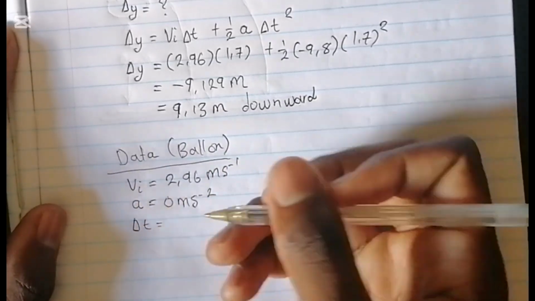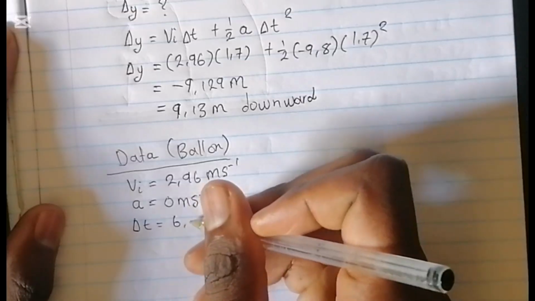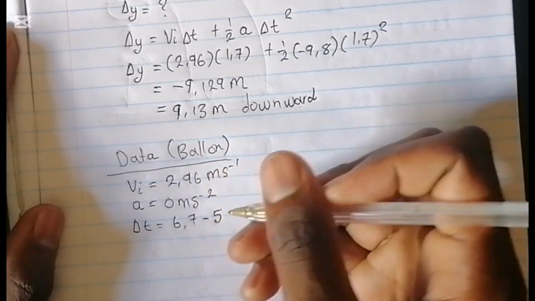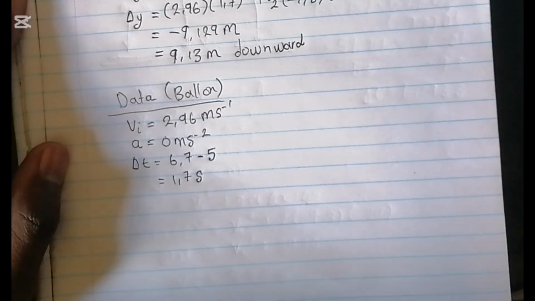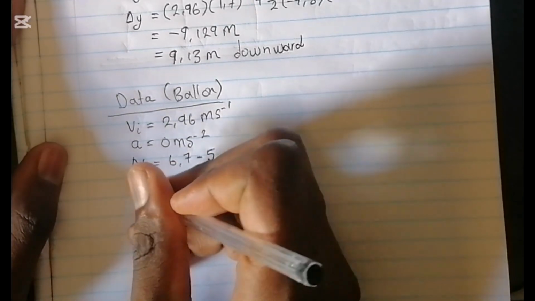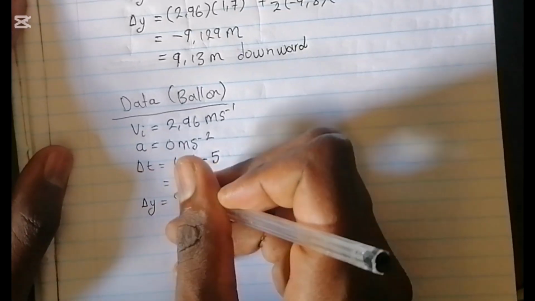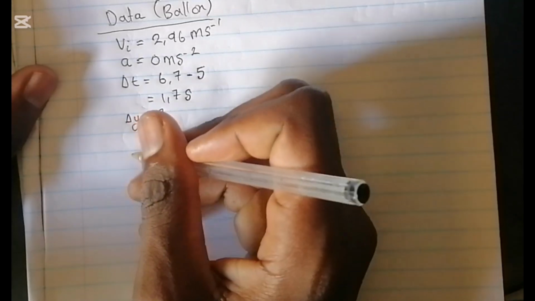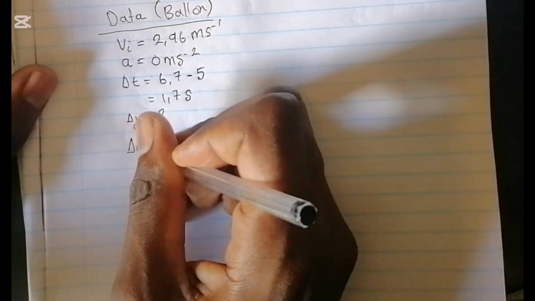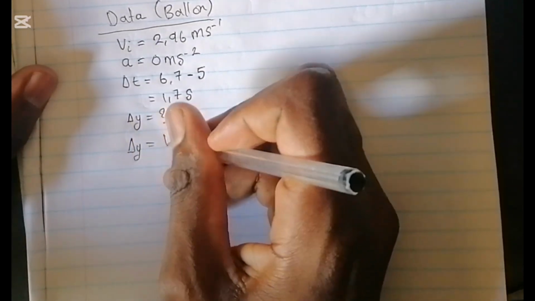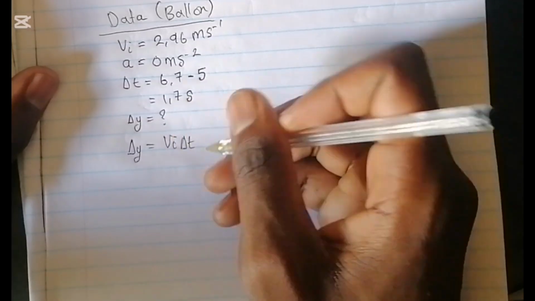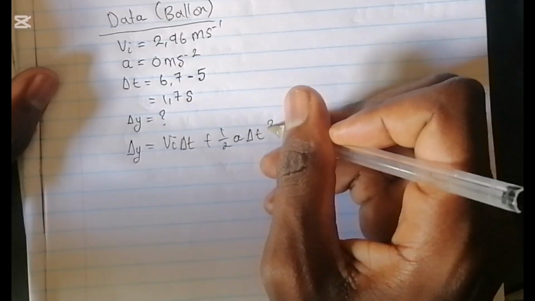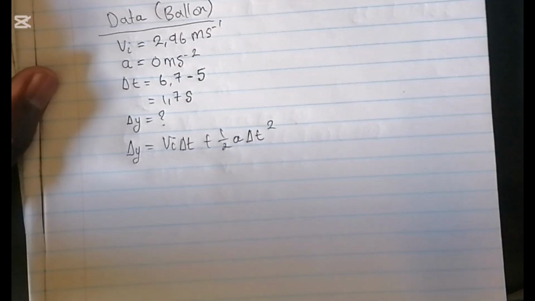Change in time, we still use 6.7 minus 5 seconds, because we are focusing on stone B now. Then change in y is what we have to calculate again. So again, we will put our equation of motion that says change in y is equal to initial velocity multiplied by time plus a half of acceleration multiplied by delta t squared.